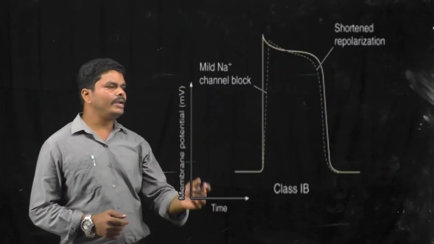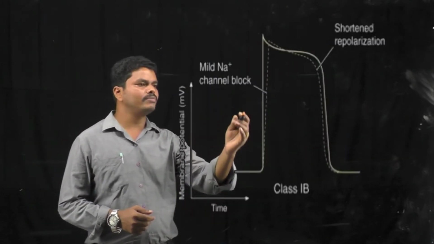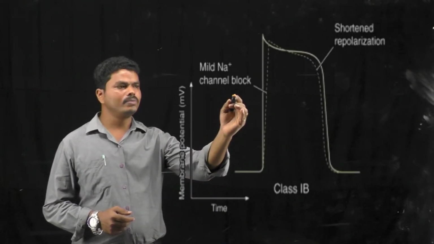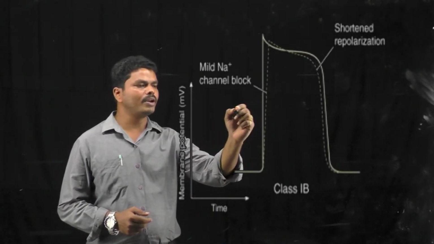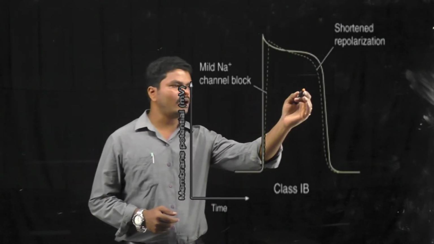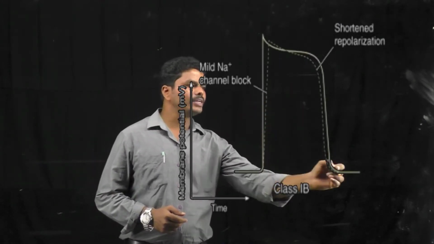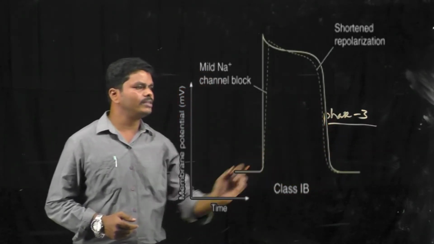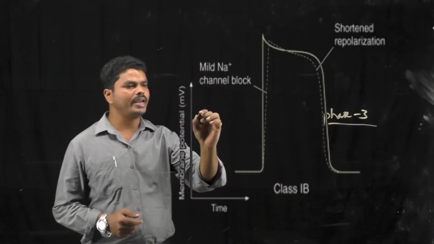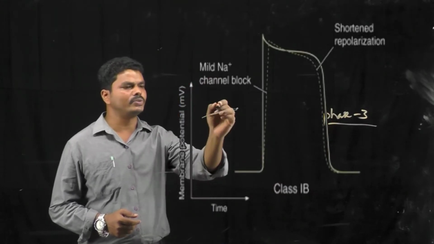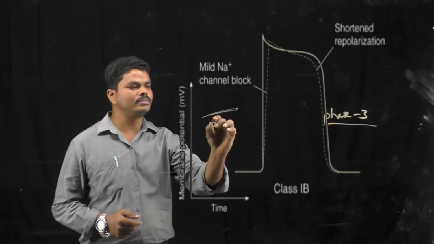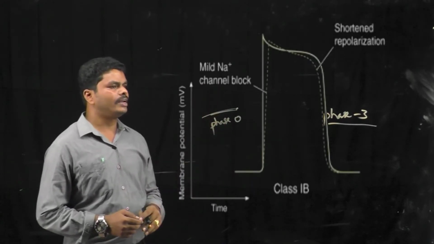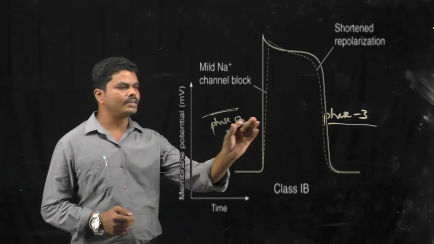Due to the mild sodium channel blocking action of these drugs, it doesn't show any effective action at the depolarization phase, but it shortens the repolarization phase, that is phase 3. That means it shows only a mild action at phase 0. And these are the actions of the class 1B antiarrhythmic drugs on cardiac action potential.